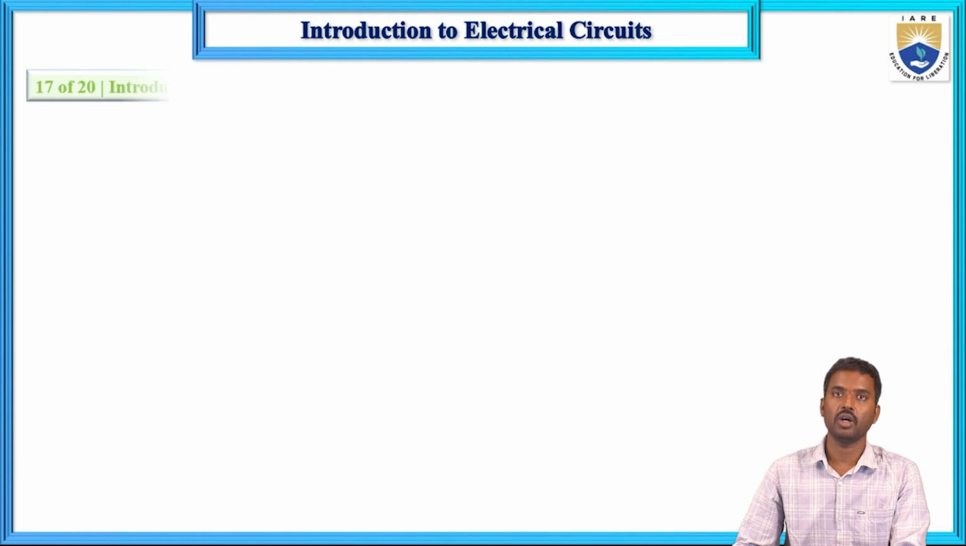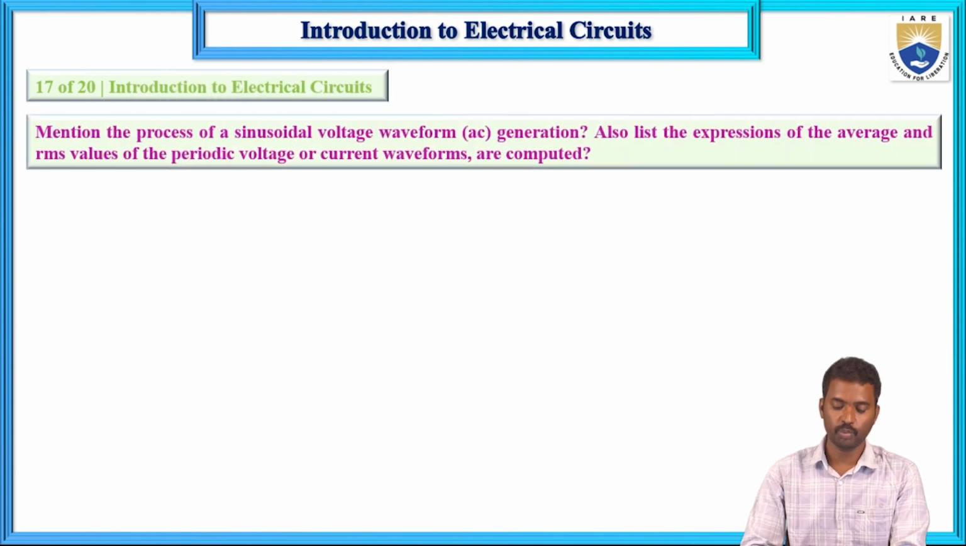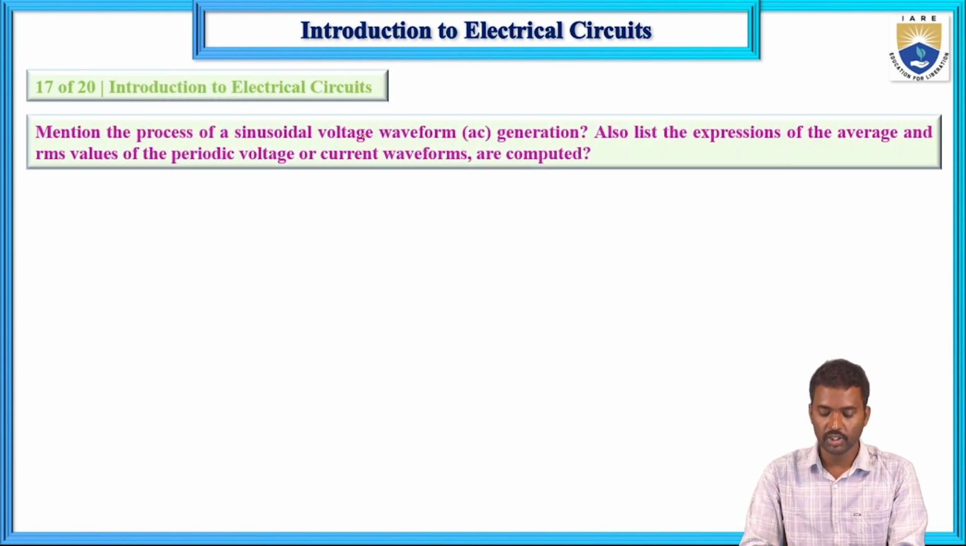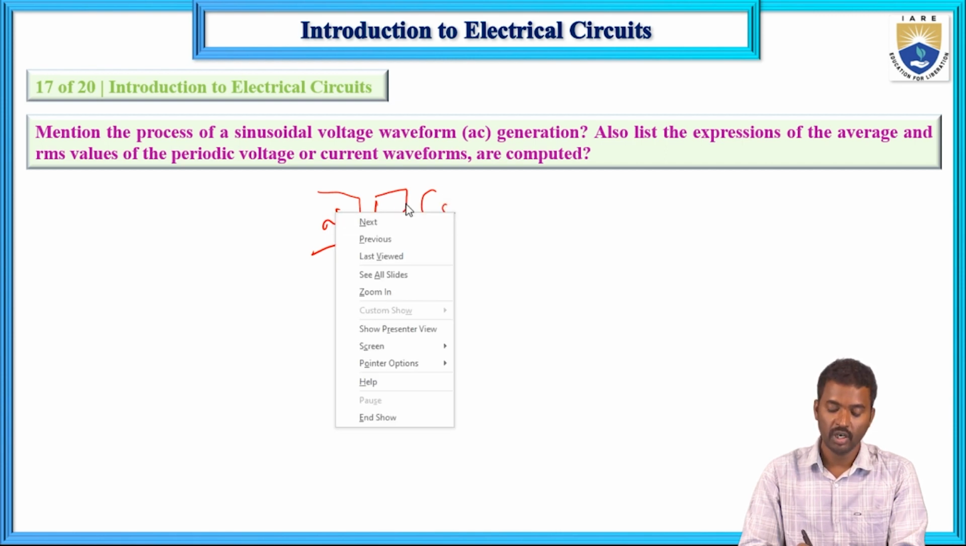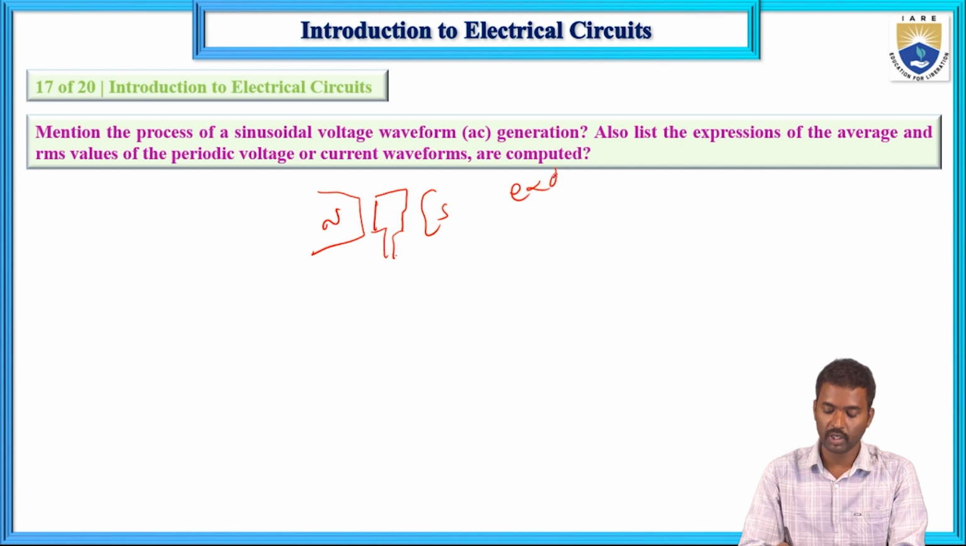Now here, mention the process of sine voltage waveform generation. I explained the DC generator working principle. In between two opposite poles, north pole and south pole, a single turn conductor is placed. The rotating conductor is placed in a stationary magnetic field, and according to Faraday's law of electromagnetic induction, an induced EMF will be developed in the armature conductor. That induced EMF is a sine wave.